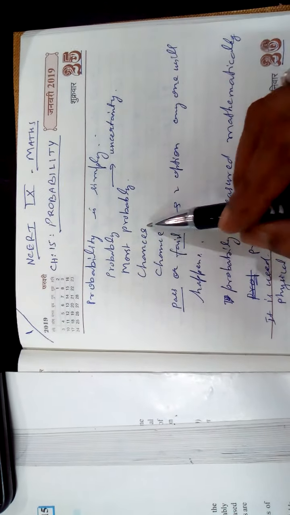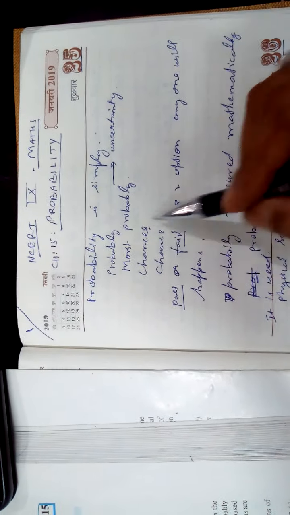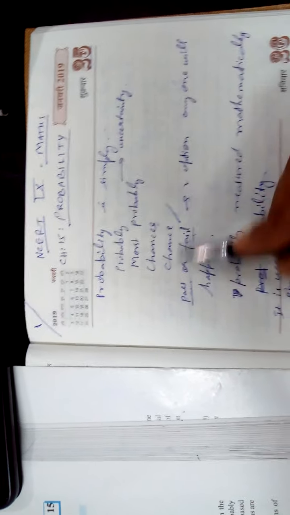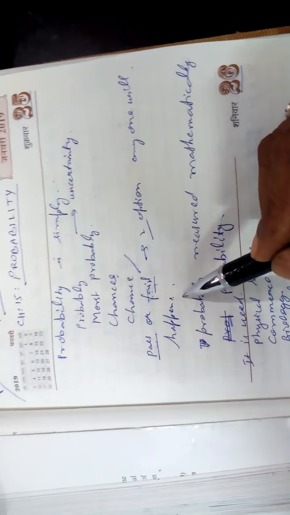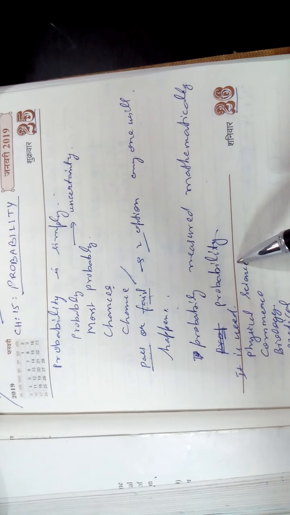So in the probability chapter, simply we know probably, uncertainty is this, most probably, chance or chances are any one chance, pass or fail. What is the chance of pass? There are two options, 1, 2. There are two results you can get. It may be pass, may be not pass. Not pass means fail. So that is pass or fail or pass, not pass. So there are two options. Any one will happen in the case. So like this probability is measured mathematically or numerically.